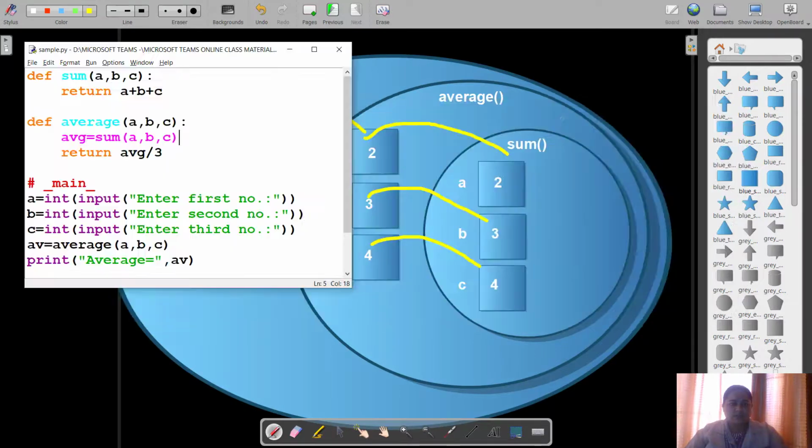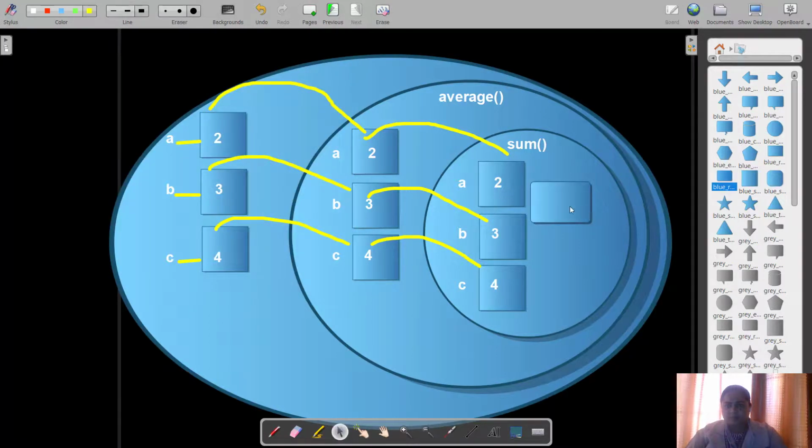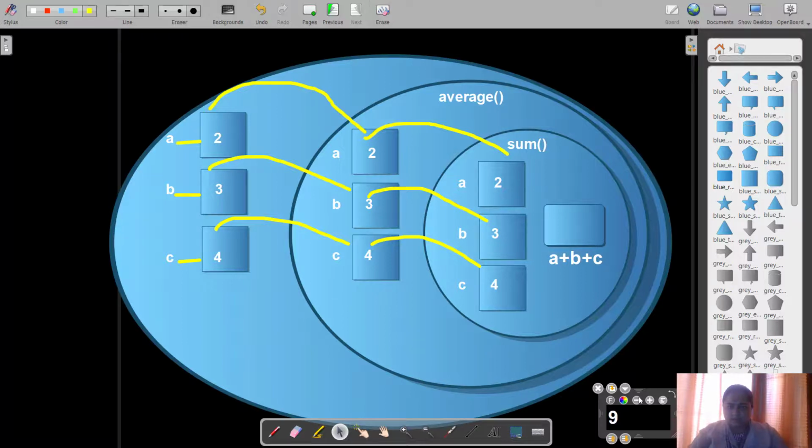Now this function calculates the sum of the three values and returns it. So I will represent it by another box over here, which actually is a temporary memory area which consists of the sum of these three values. So I will represent them by A plus B plus C. So this is the value over here, A plus B plus C, and we have the sum of the three values, that is 9, which is saved over here.